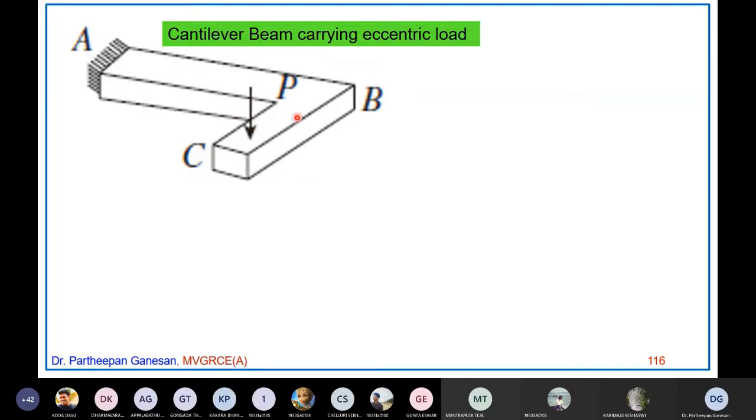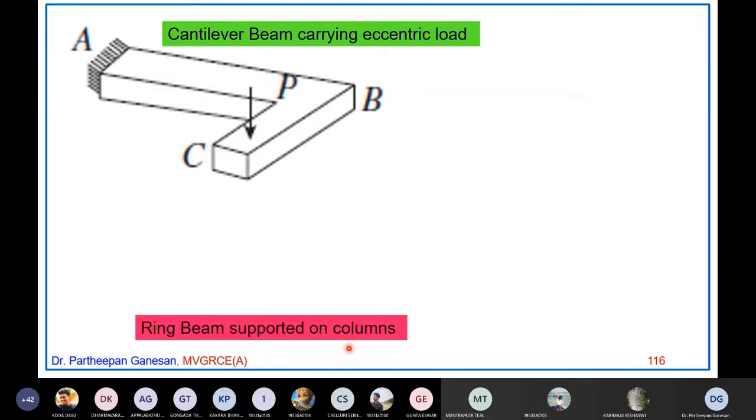This is the BC member and this is the AB member. BC will experience only bending moment, whereas AB will experience a twisting moment. This is a cantilever beam carrying eccentric load. This is the second example, with AB experiencing torsional or twisting moment.